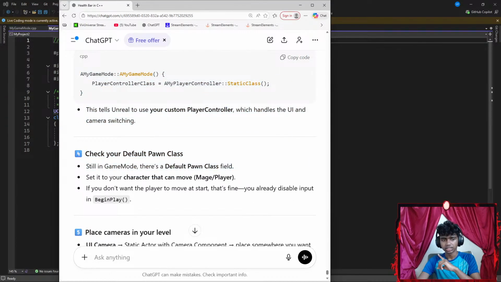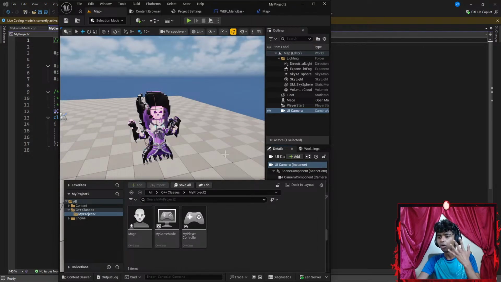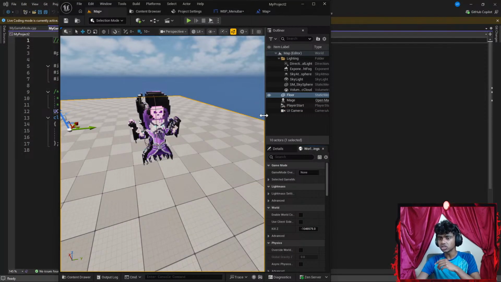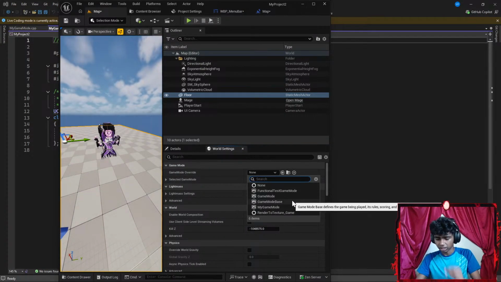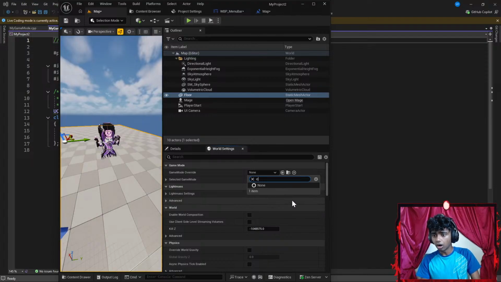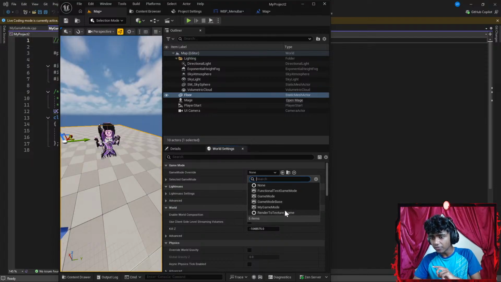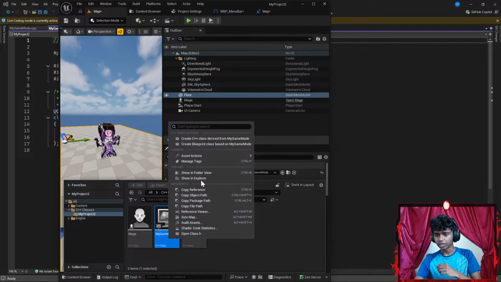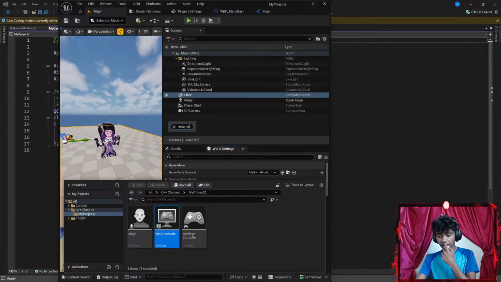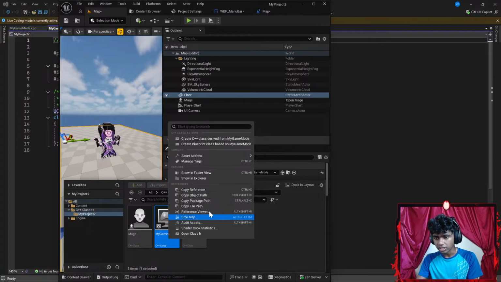I think I see. Let's open my Unreal Engine real quick. Now, I'm gonna go to my world settings right here. Let's extend this. My game mode override is gonna be set to something like custom. Is there something like custom? Okay, there is no custom, so I might set it to the game mode that I created just now. Is it called my game mode? There we go. What if I want to rename it? I cannot actually rename it. Let's exit this real quick. Isn't there a way to rename it?